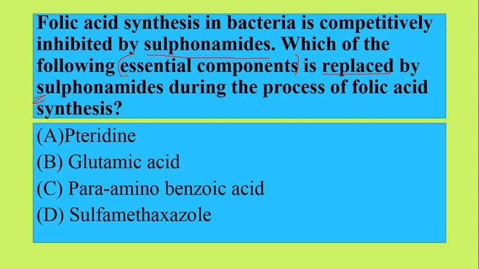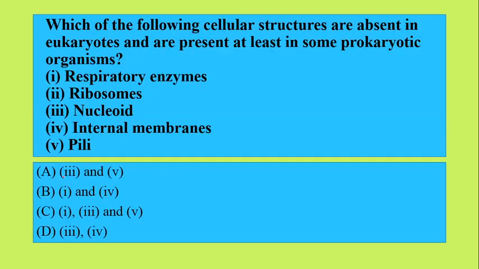So we have the options pteridine, glutamic acid, para-amino benzoic acid, or sulfamethoxazole. Okay, so we have to tell the correct option or the component which is replacing sulfonamides. So para-amino benzoic acid is replacing sulfonamides during the process of folic acid synthesis. So the option C is the correct answer.